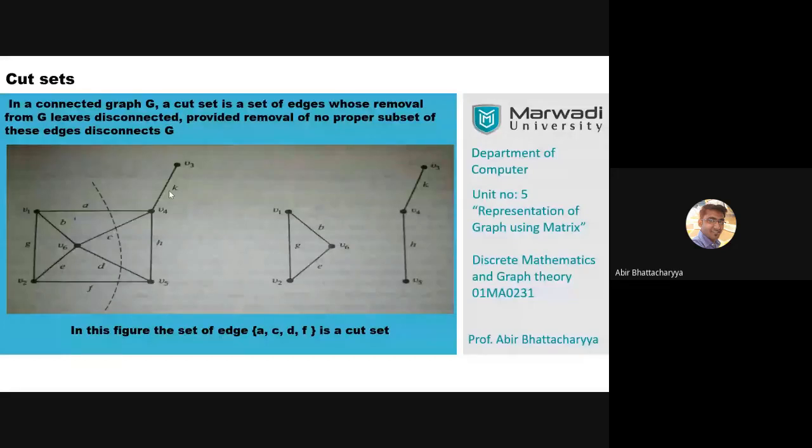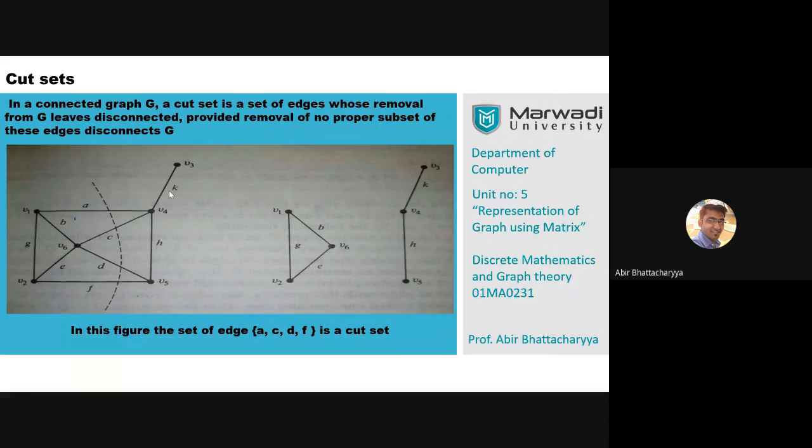Just listen, Ravi. ACDF is a cut set. If I apply the ACDF cut set, I make that graph into two disconnected components. Those disconnected components I have drawn here. Check that. What you have to work on is the main connected graph.